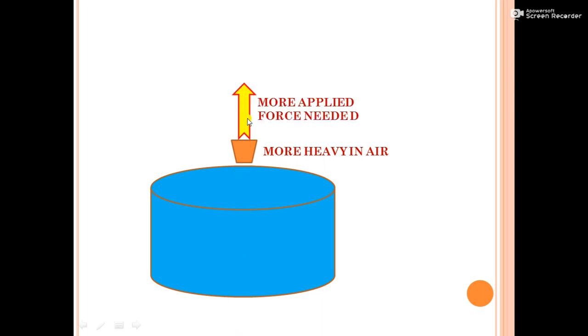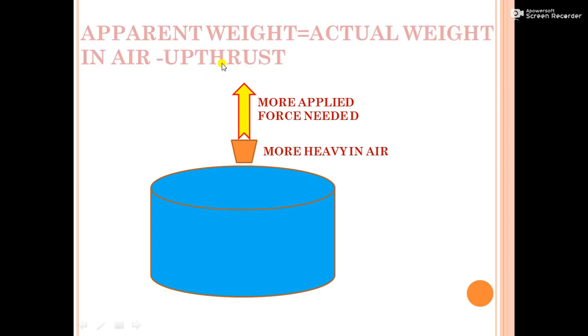So, we have to apply more force to lift the bucket in air. Then what is that weight loss or apparent weight? That is equal to actual weight in air minus upthrust. That is the apparent weight or weight loss inside the liquid. That is the effect of upthrust.